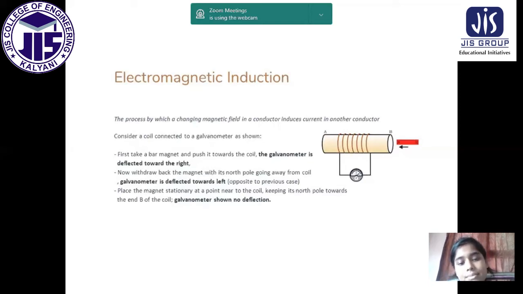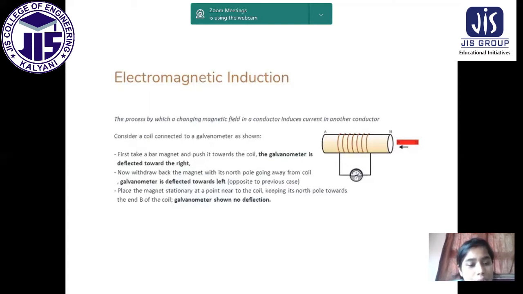Since B is changing, the magnetic field is changing, which induces current, because I have already shown you in a previous slide that we get light in a bulb. That means from the voltage we are getting the current. So that's why it is written that a conductor induces current in another conductor.